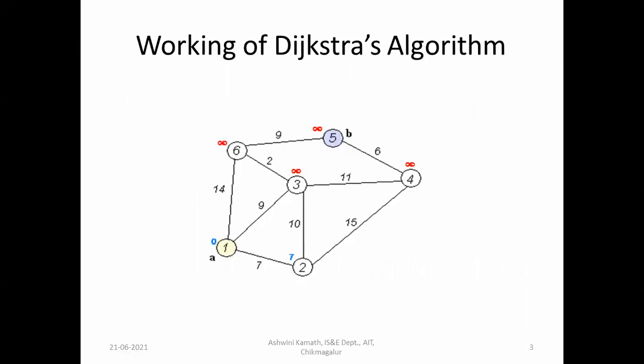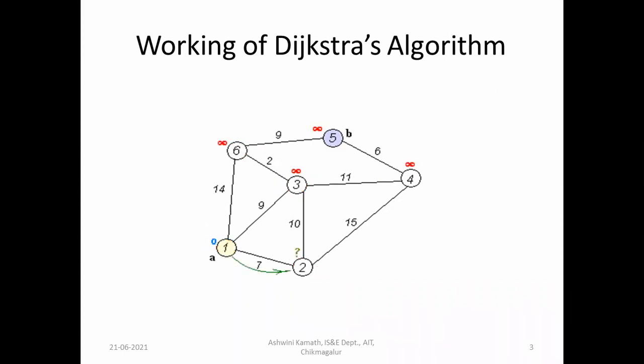Now the working of Dijkstra's algorithm, you can see the GIF here. Single source shortest path: you can consider any one vertex as the source. If you don't write code for selecting a source, you can select the first vertex itself. Usually in question papers they will mention which is the source node.